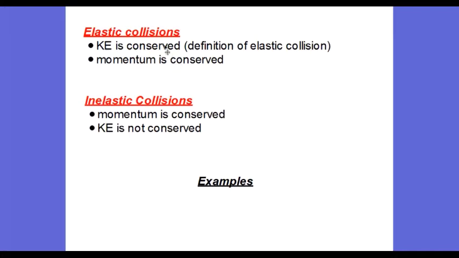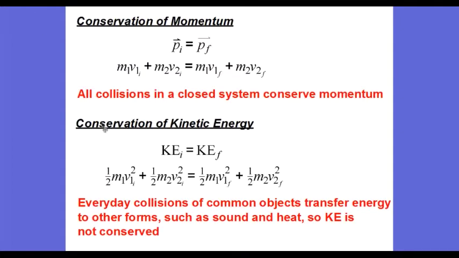However, the elastic collision, by definition, is one in which kinetic energy is conserved, and all other types of collisions where kinetic energy is not conserved, we call inelastic. I mentioned that in everyday collisions, kinetic energy is not conserved. So that means all the collisions that we're used to seeing every day, anywhere we go and anything we do, those are examples of inelastic collisions.